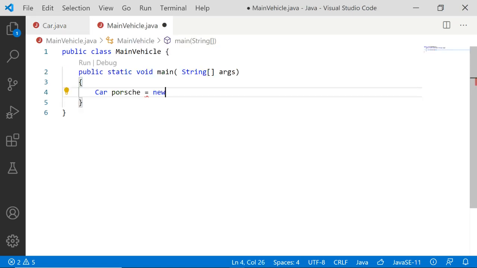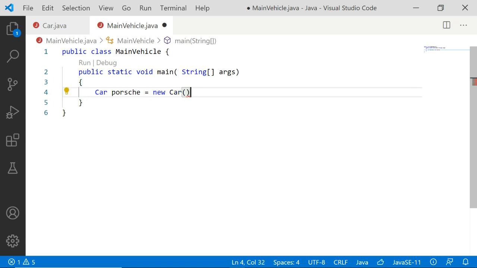So while creating an object, it will go to the class, look into how many attributes there are, and for every attribute the memory will be allocated at the time of object creation. Followed by new, I again specify the name of the class and followed by a parenthesis.